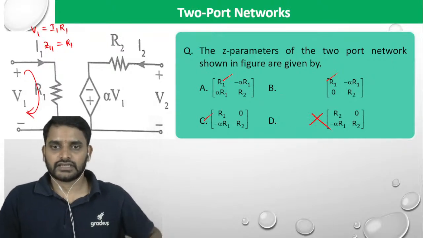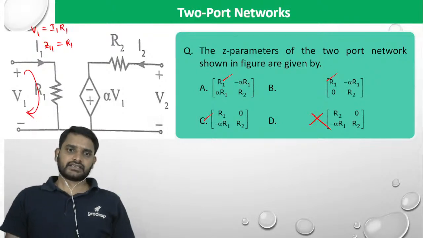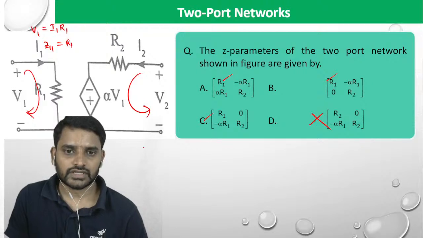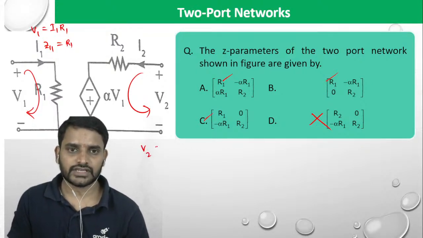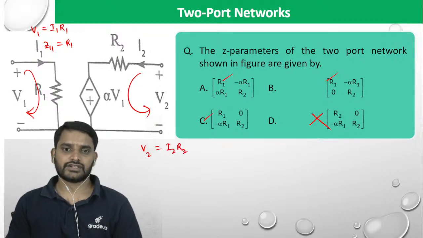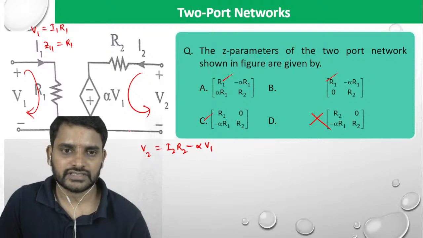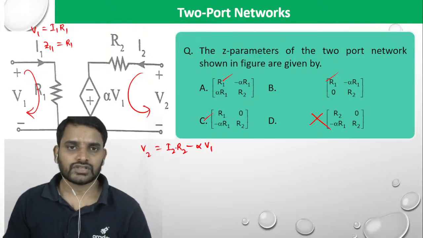Next. Let us calculate in some other way. Maybe Z22, the output loop impedance. So V2 is equal to I2 into R2 minus alpha times V1. So what is V1?